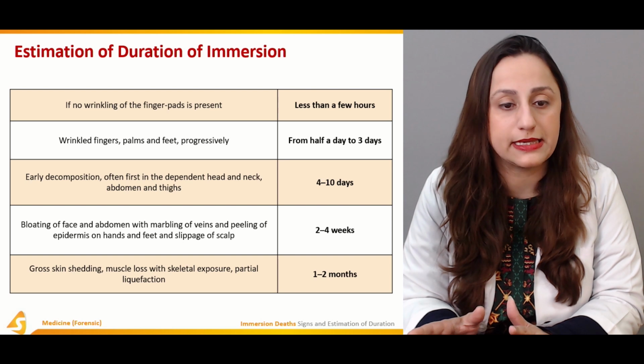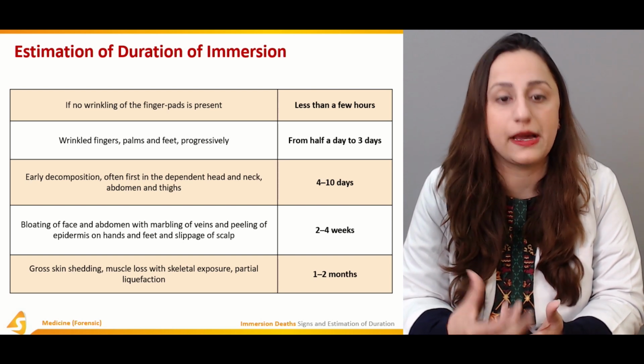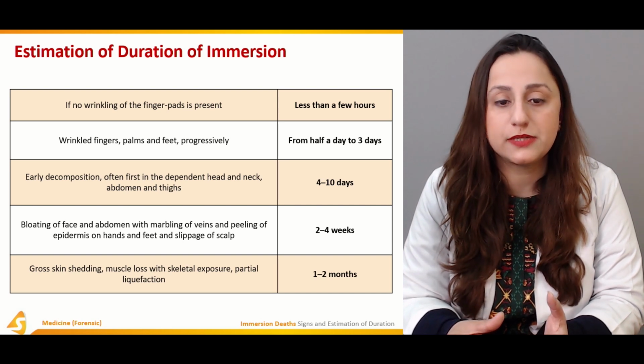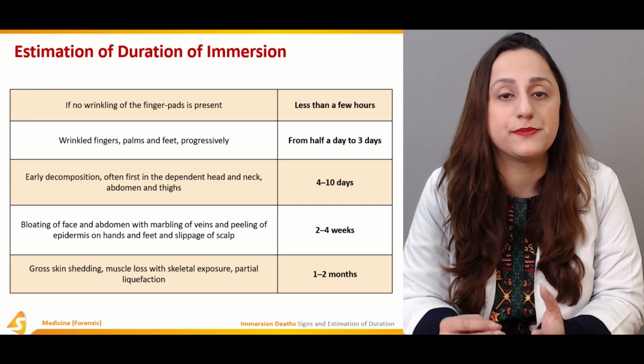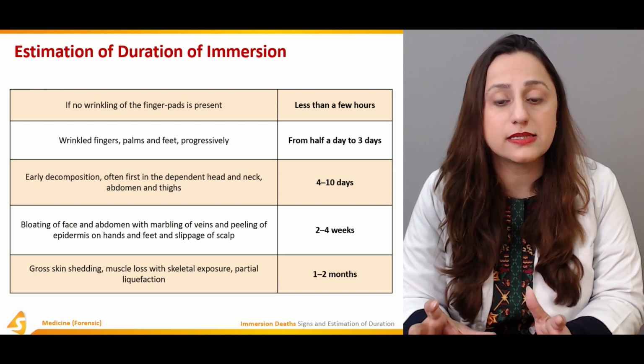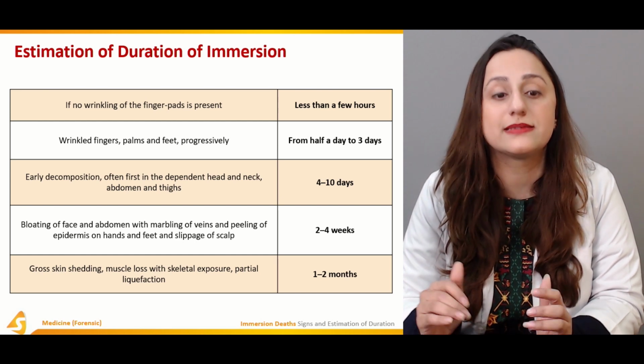If there is bloating of the face and abdomen with marbling of the veins, peeling of the epidermis on the hands and feet, and slippage of the scalp, it signifies that 2 to 4 weeks have passed since death.